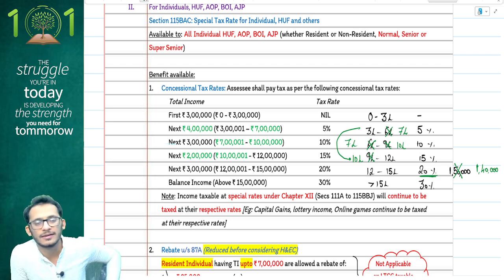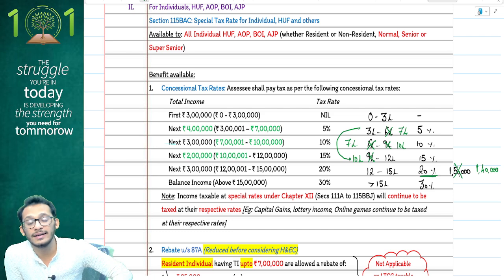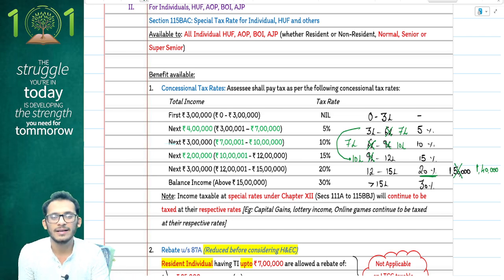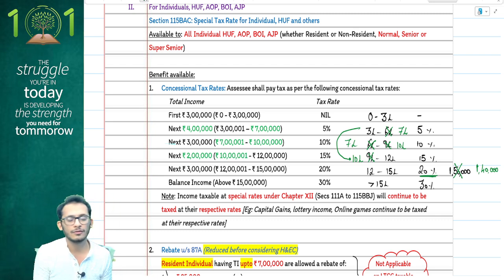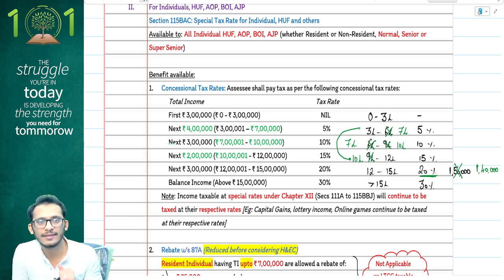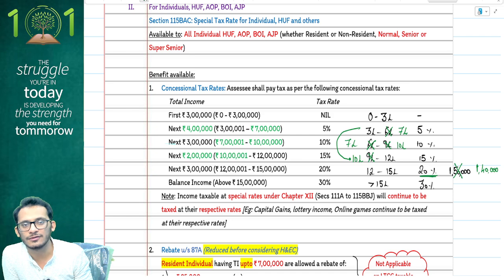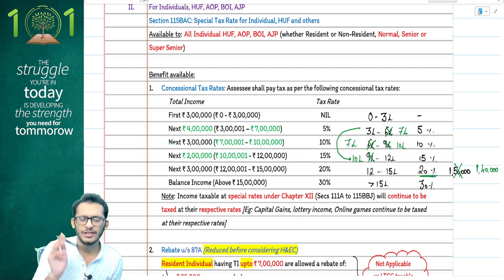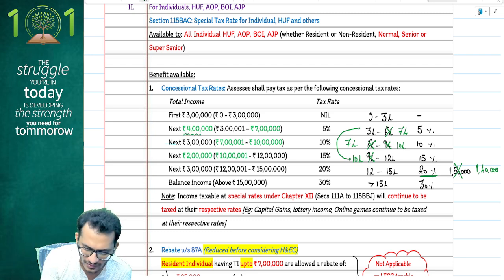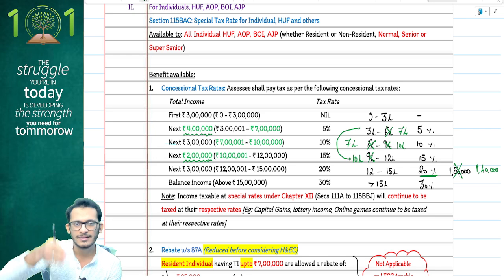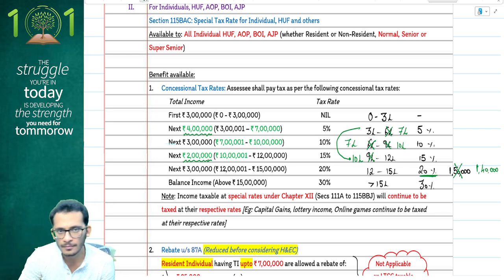Slabs have been modified a little bit. You have an extra 1 lakh getting into the second slab, thereby reducing your taxes by an additional 10,000 rupees. Whatever tax you had in the previous year 23-24, same computation, except that now you'll have a 10,000 savings. Why? Because the 3 lakhs is not now 3 lakhs to 6 lakhs, it is 3 lakhs to 7 lakhs. That is the change which you have, which means here it is for the next 4 lakhs right now, and here it is for the next 2 lakhs right now. Normally you will have a consistent 3 lakh rupees, but now there is a small shift.